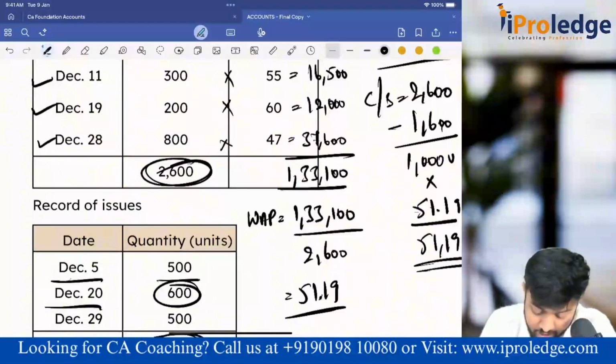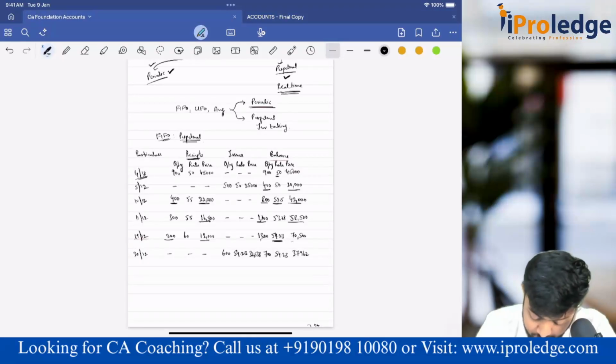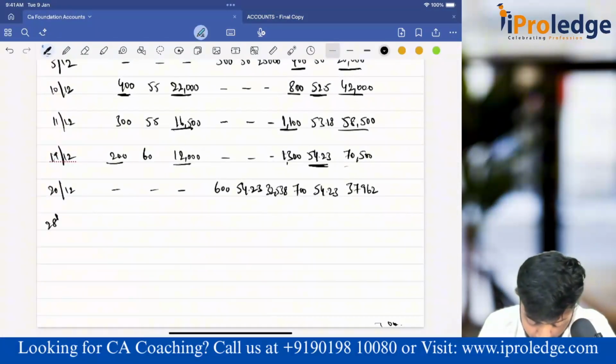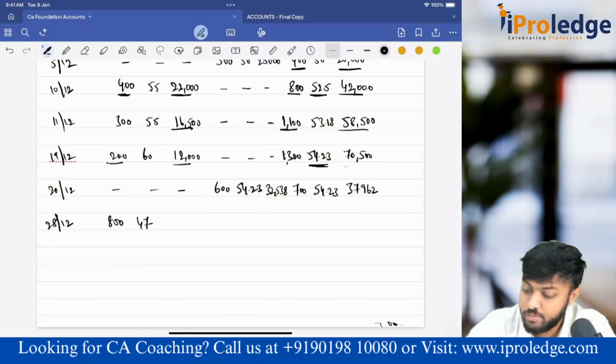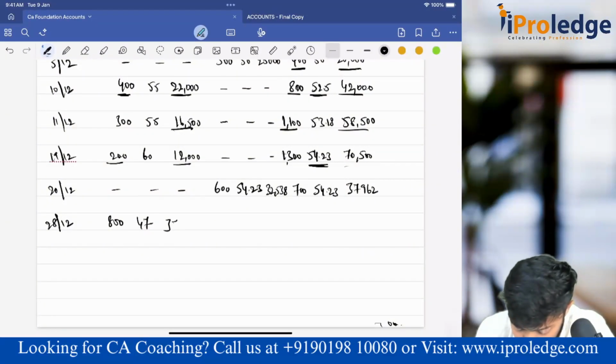On 28th, one purchase, 800 units at 47 rupees. So how much? It is 37,600. No issues as on that day.